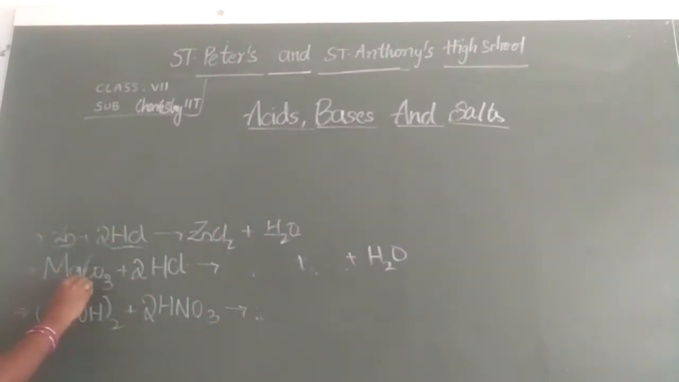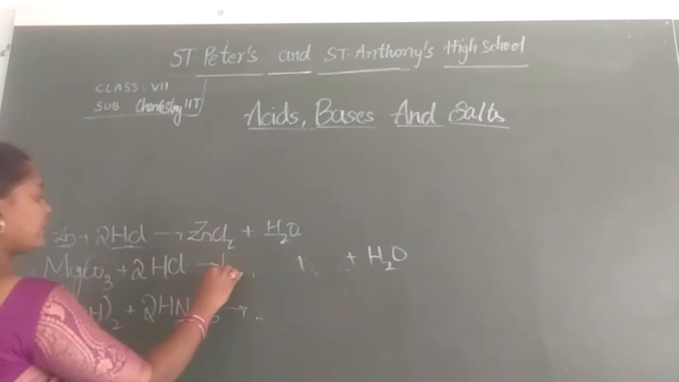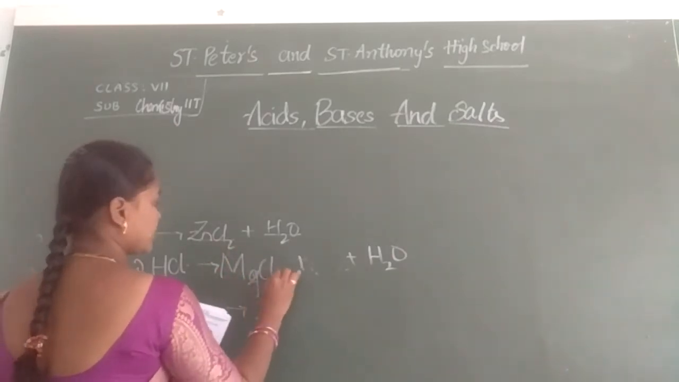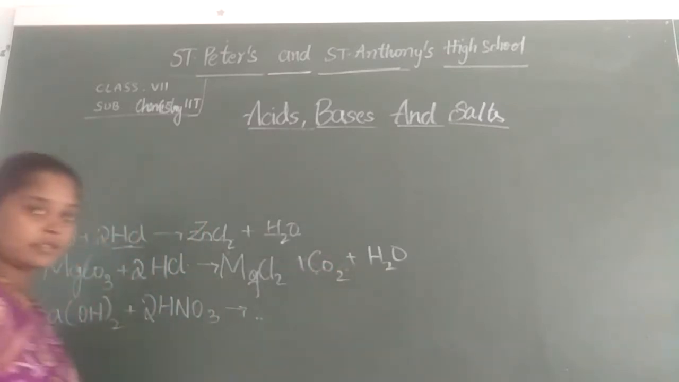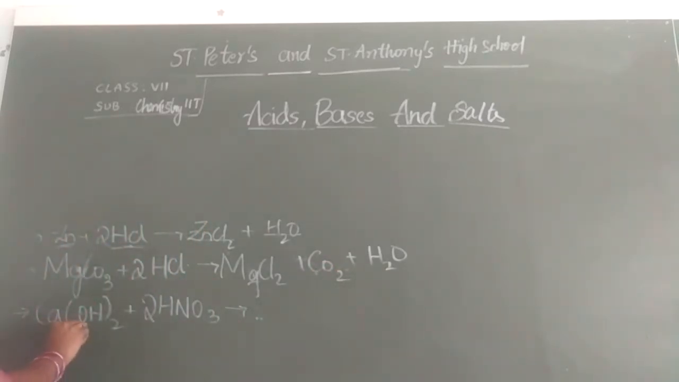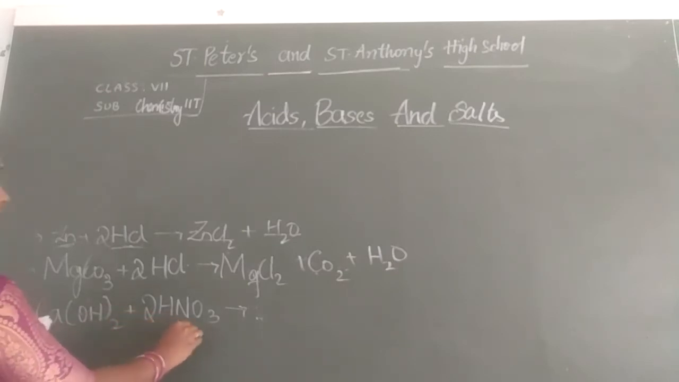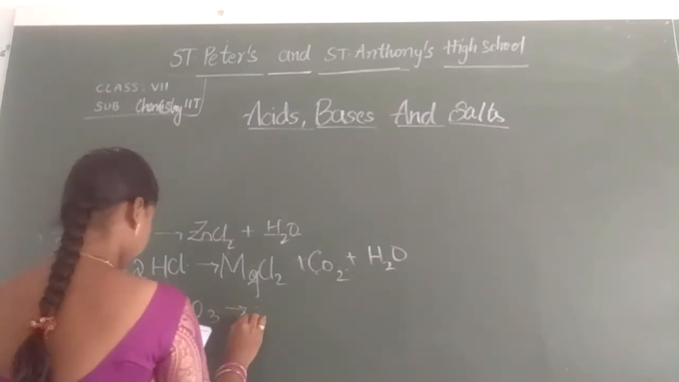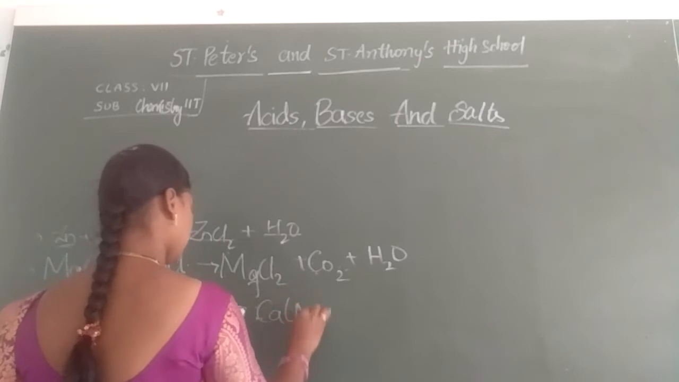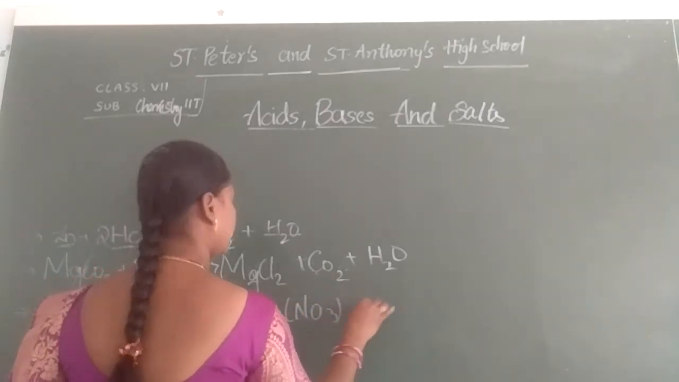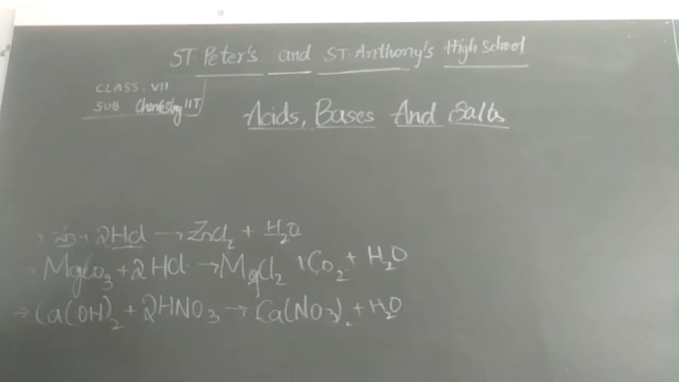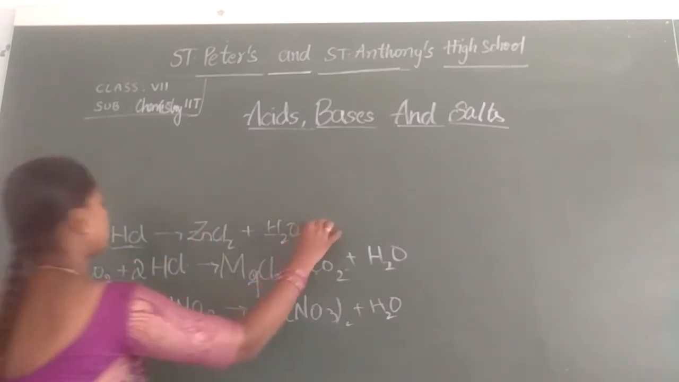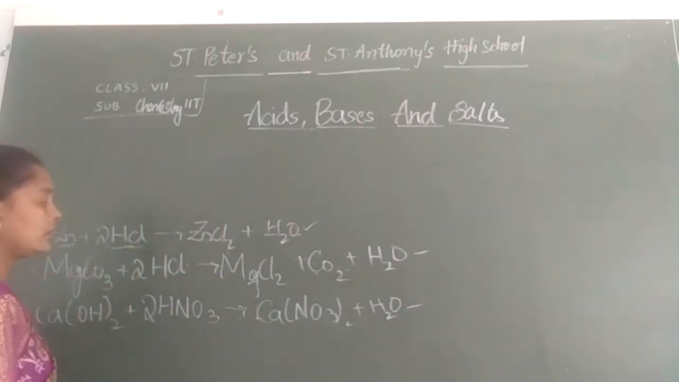In the same way, magnesium carbonate is treated with HCl, then we will get magnesium chloride plus carbon dioxide plus water. And here calcium hydroxide is treated with nitric acid, then we will get calcium nitrate plus water. Okay. Here acids are treated with oxides, hydroxides and metals. So we will get different types of salts and water.